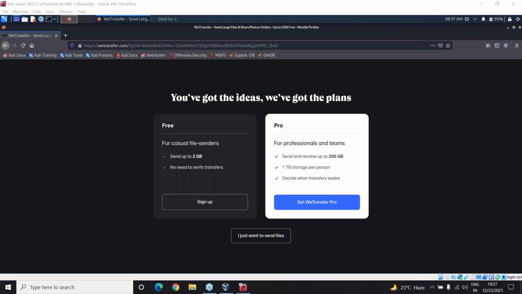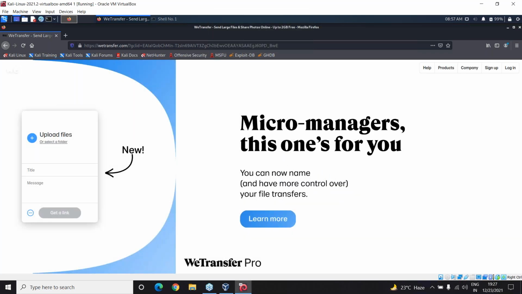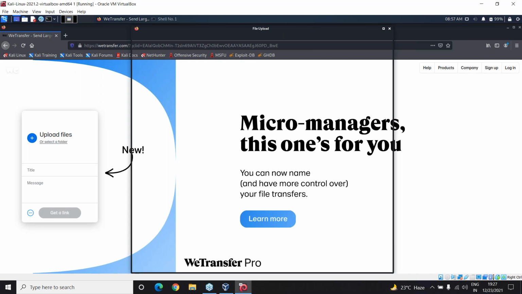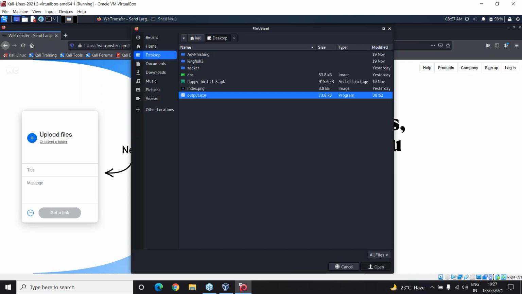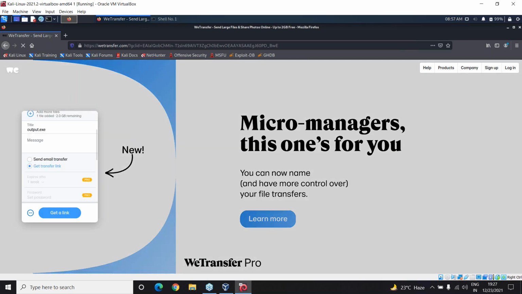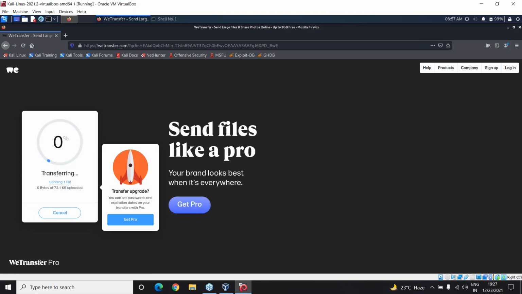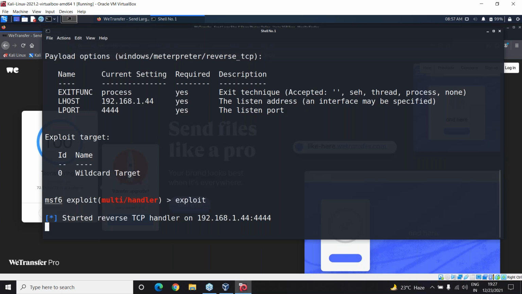So in this WeTransfer, we can actually send the files. You can upload a file here and then send the file output.exe. You can get a link, open it there, just run the file and then you will actually get access here. So that part we'll do later.